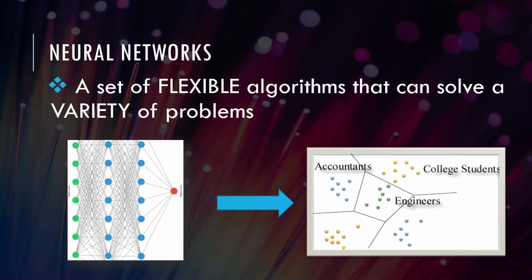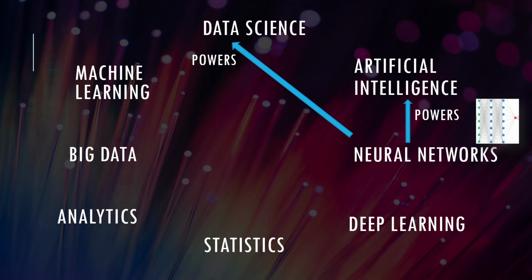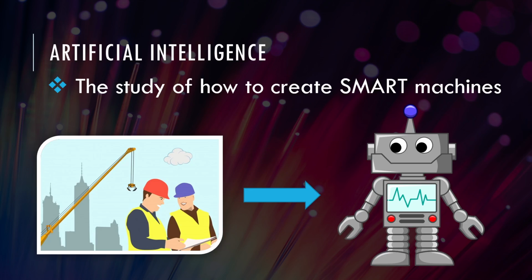Neural networks, the set of flexible algorithms that can solve a variety of problems, well, that's obviously going to power artificial intelligence. We see this a lot. We see it's going to power data science, it's going to power machine learning, it's going to require big data, it's going to require analytics, require statistics, and it's going to power deep learning because deep learning means using neural networks. Artificial intelligence, the study of how to create smart machines.